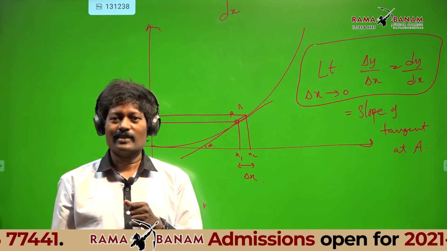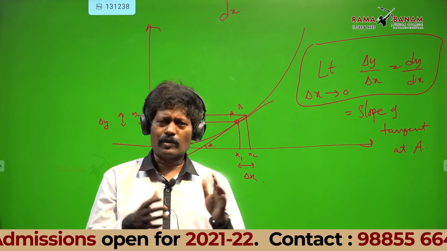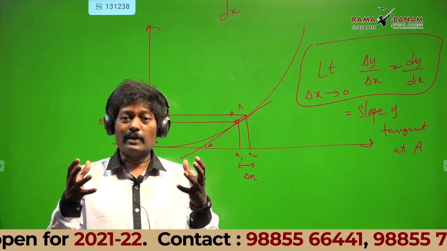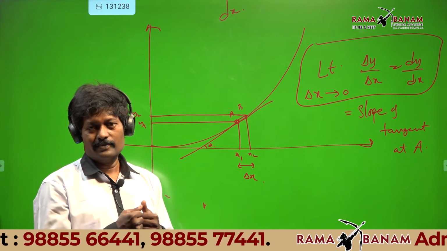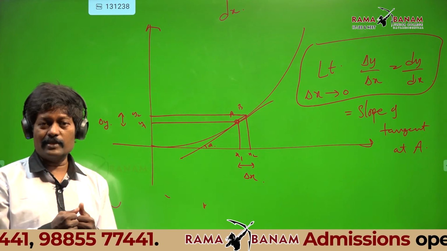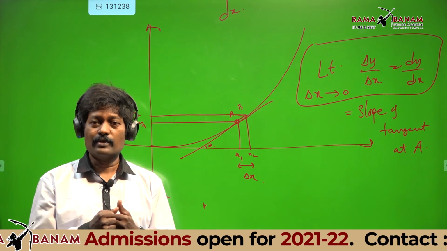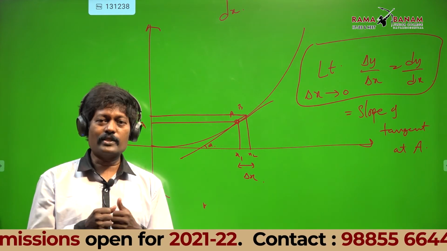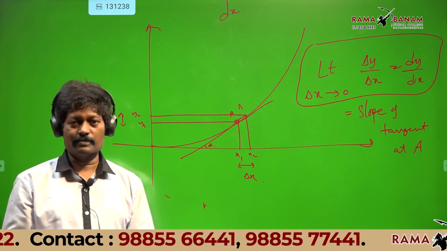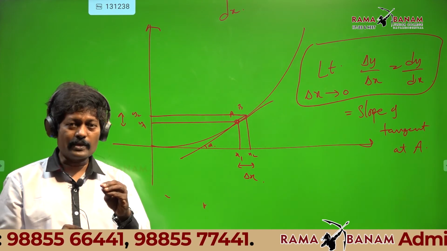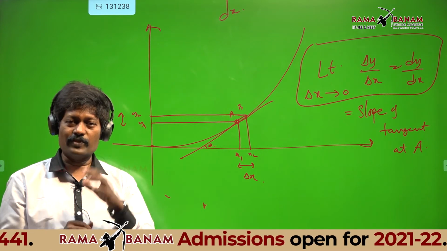Maths teachers will give you the formula for how to do the sums, but this is called geometrical interpretation. Geometrical interpretation means understanding the actual meaning of the slopes and doing the problem, not simply solving the equation and getting the answers. This is called geometrical interpretation of mathematics, which is required for physics.